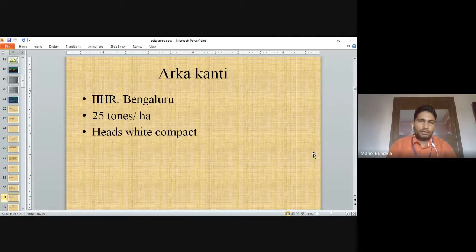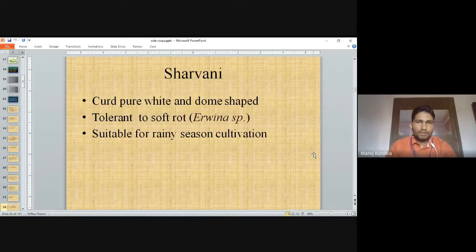Arka Kanti, IIHR Bangalore. It is developed from the Indian Institute of Horticultural Research, Bangalore. 25 ton per hectare yield. Heads are white and compact. Shravani. Curds are pure white and dome-shaped. Tolerant to soft rot, Erwinia species, it is suitable for rainy season cultivation.